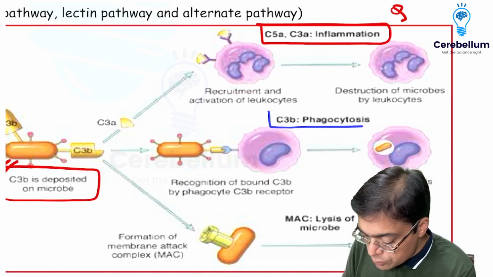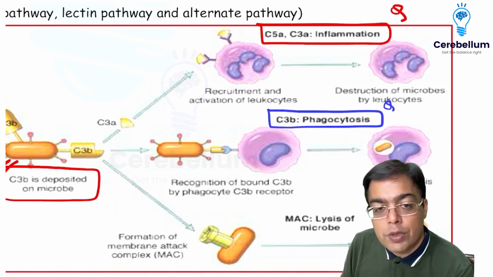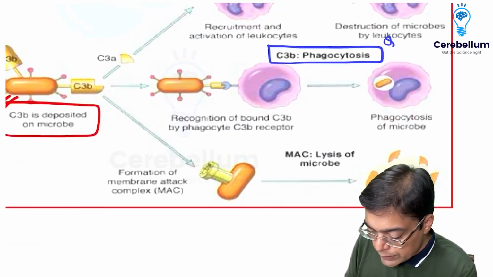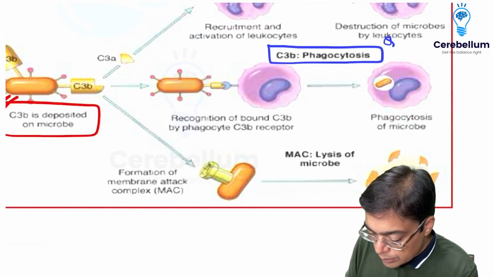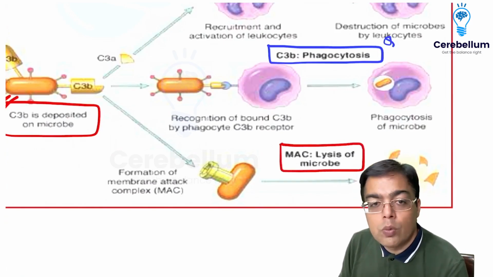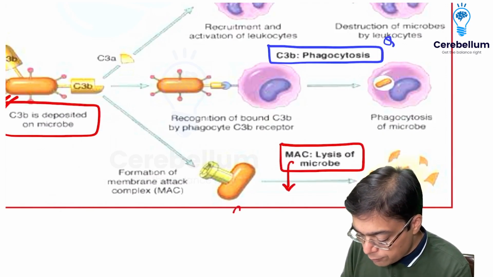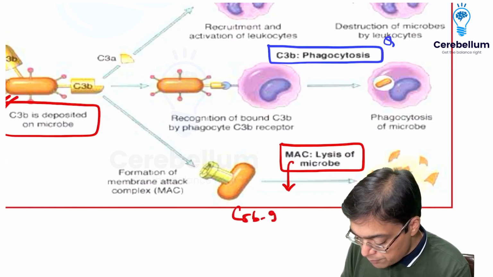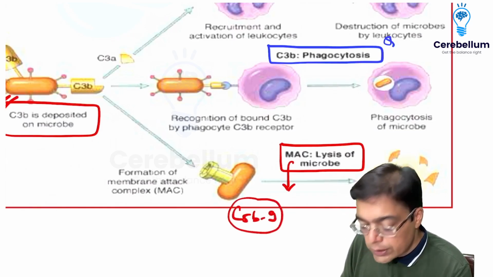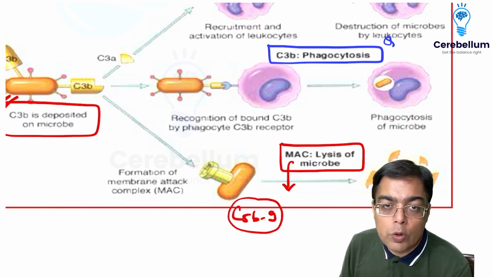C3b, as I just made a mention, is responsible for preferential phagocytosis by the process of opsonization. And importantly, towards the end, the complement system works eventually by the formation of what is given the name MAC. Remember MAC, membrane attack complex. We had a formula for MAC, the C5b-9 complex, and this is responsible for causing, boom, the lysis of the microorganism.